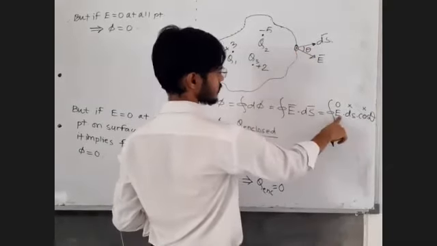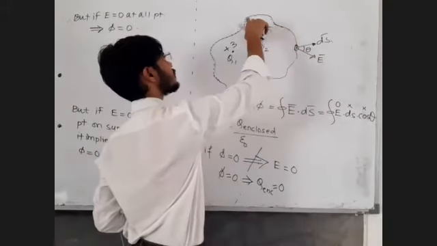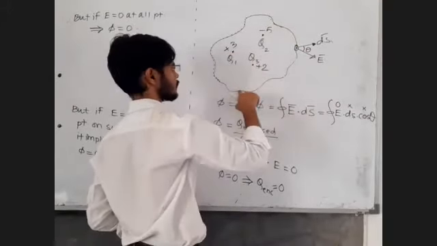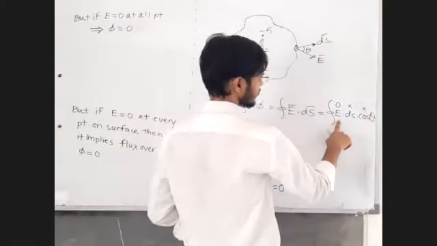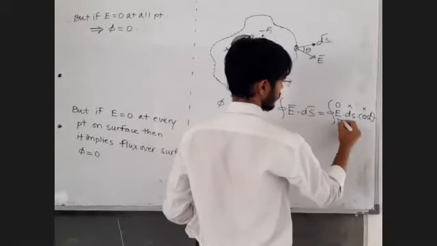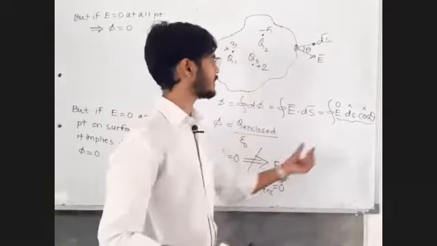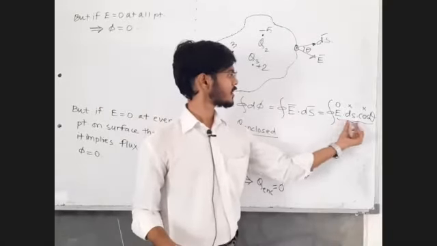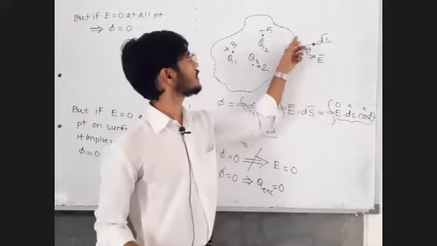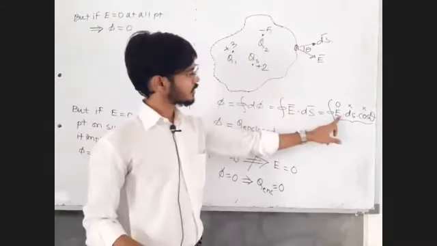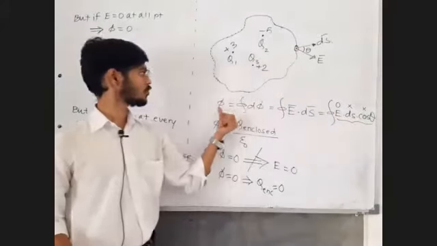If electric field is 0 at this point, this point, this point, at each and every point, then this entire multiplication will always be 0. Doesn't matter what is the angle between the area vector and electric field. If the electric field at each and every point is 0, then this multiplication is going to be 0. Its integration is automatically going to be 0.